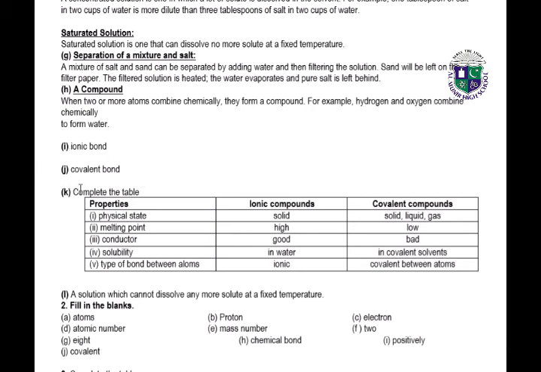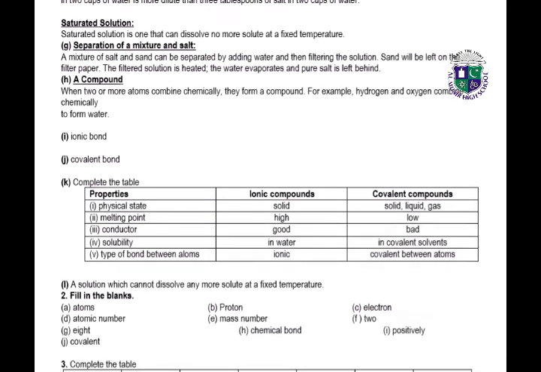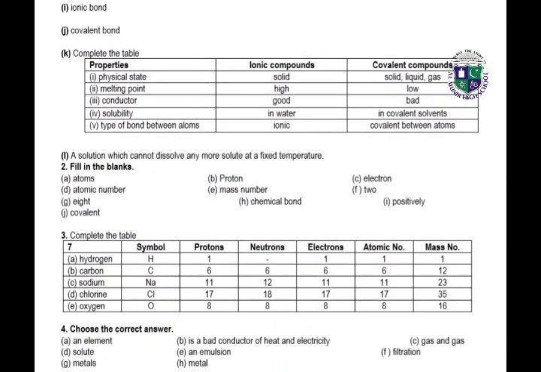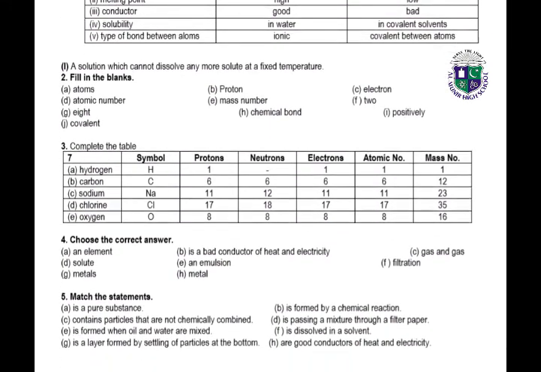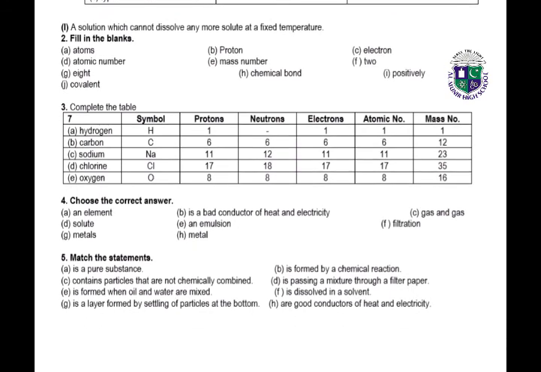J, covalent bond. Next, K question is about the table. You have to complete the table with the suitable words. Here we have the properties: physical state, melting point, conductor, solubility, type of bond between atoms. Ionic compounds are solid, high, good, in water, and ionic. Covalent compounds: solid, liquid, gas, low, bad, in covalent solvents, covalent between atoms. Next question: a solution which cannot dissolve any more solute at a fixed temperature.